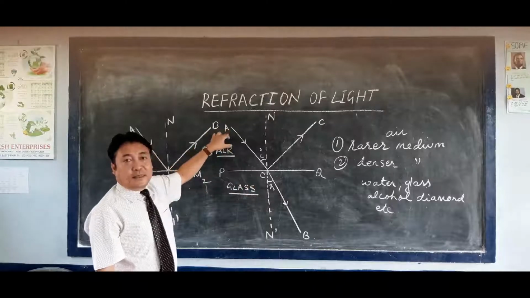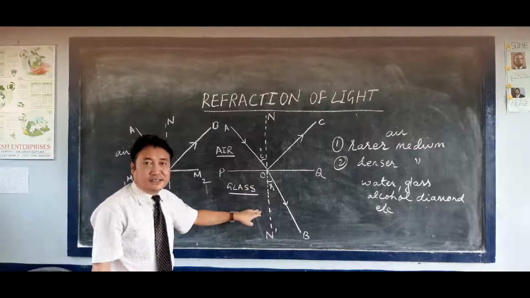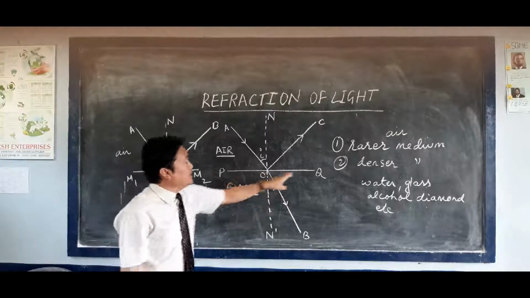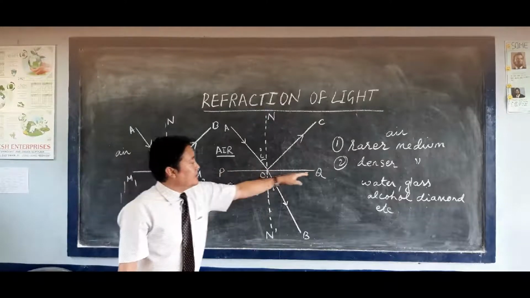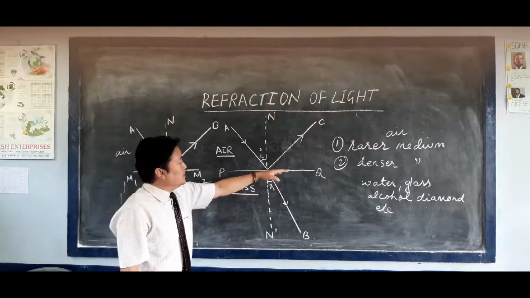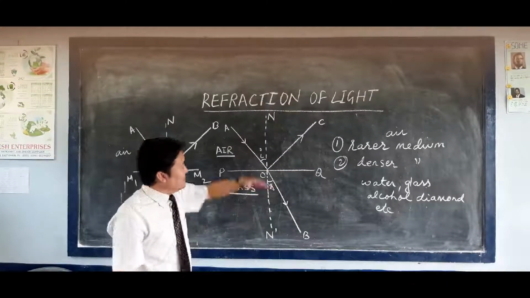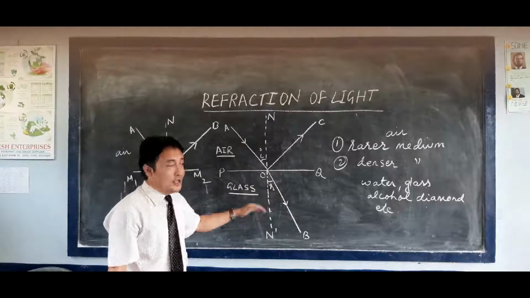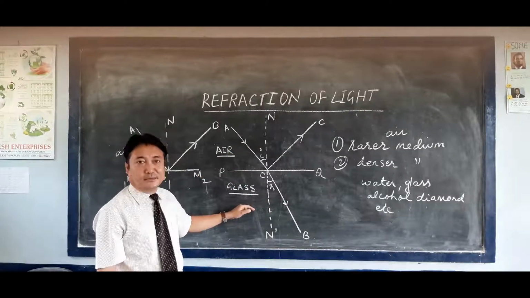This ray of light passes from the rarer medium towards the denser medium. PQ is the line separating the two media, air and glass. Air is a rarer medium, glass is a denser medium.